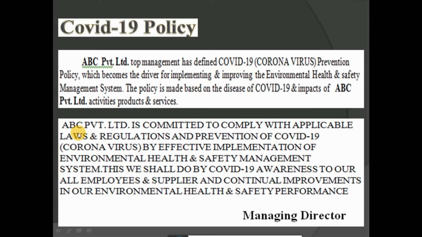For example, ABC Private Limited is committed to comply with applicable laws and regulations and prevention of COVID-19 by effective implementation of the environmental health and safety management system. This we should do by COVID-19 awareness to all our employees and suppliers and continual improvement in our environmental health and safety performance. Here is the signature of the managing director of the organization. So friends, this is the COVID-19 safety policy.